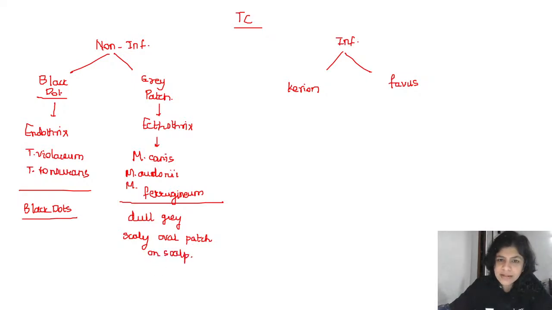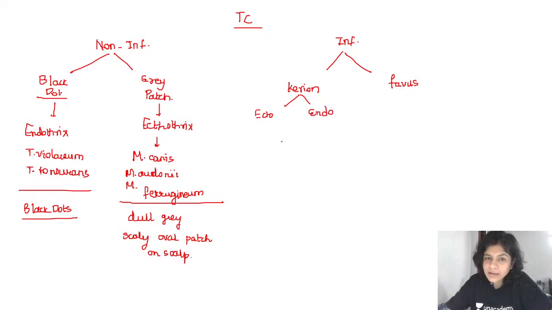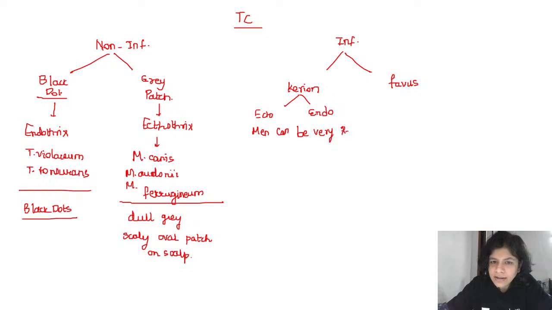Kerion can be caused by ectothrix or endothrix organisms. Now for Kerion, you remember the mnemonic: men can be very red. This red stands for inflammation, so remember, this is an inflammatory variant of tinea capitis.